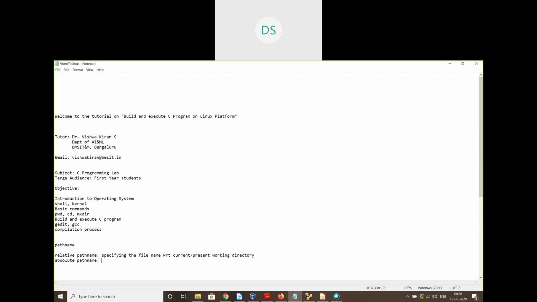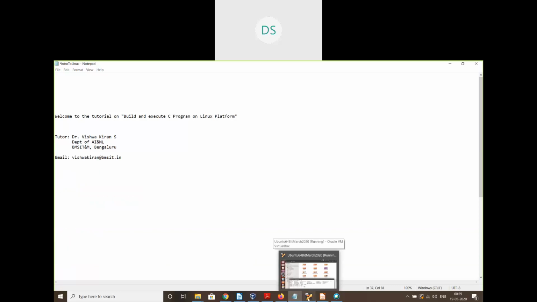Okay. So absolute path name is specifying the file name, starting from the root directory. So which is the root directory? So the root directory is represented through / in the case of Linux. Okay. So we need to understand two ways of identifying a file, either through relative path name or absolute path name. Let me show both.